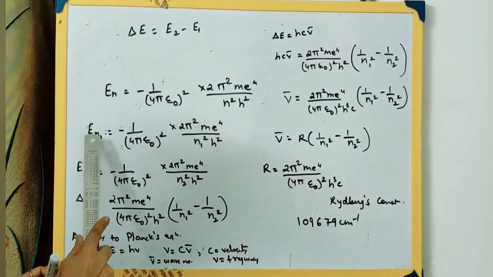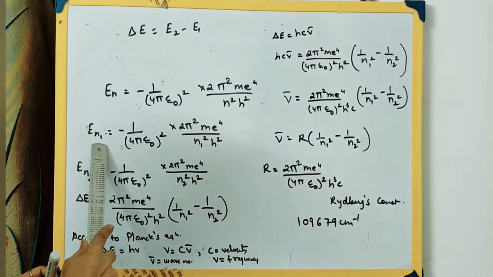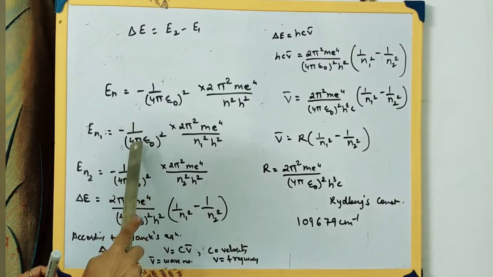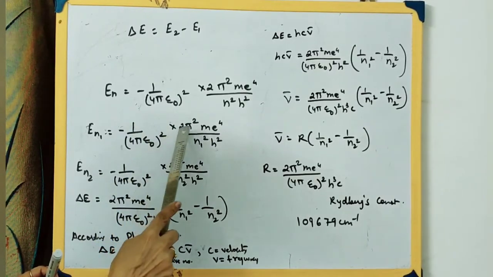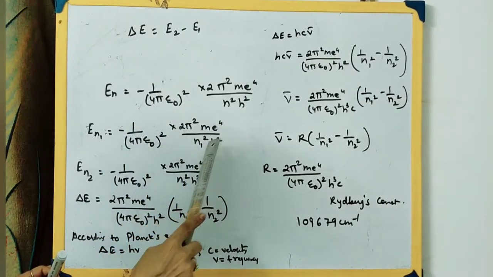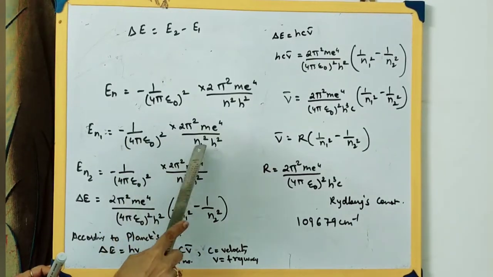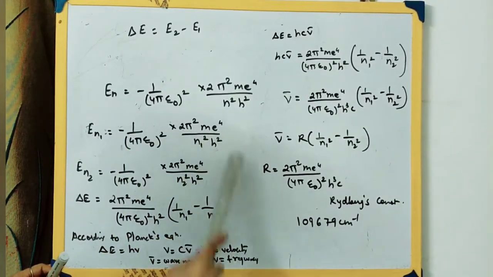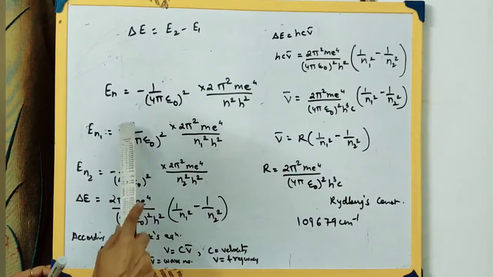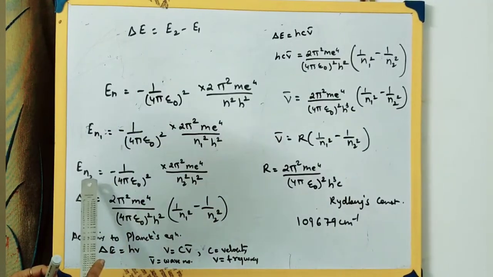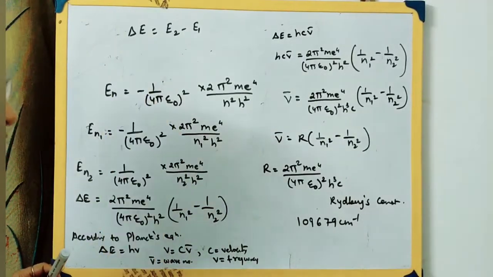Now suppose the electron is in n1, so we get this equation: 1 by 4 pi epsilon 0 square into 2 pi square m e raised to 4, then n1 square h square, where all the others are constants. If the electron goes from the n1 energy level to the n2 energy level, and then falls back.